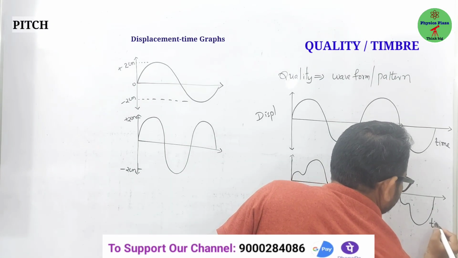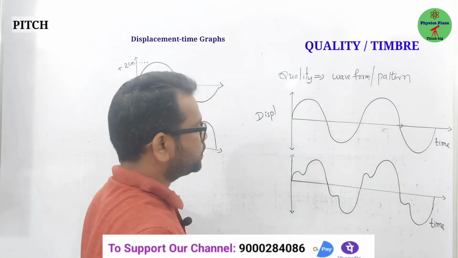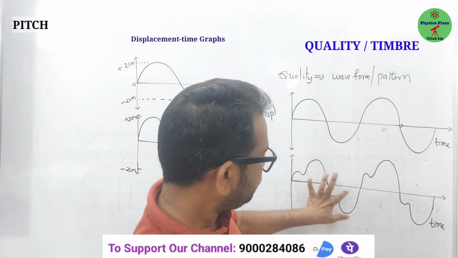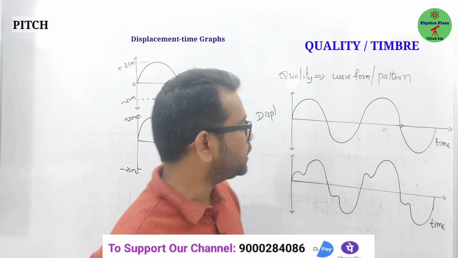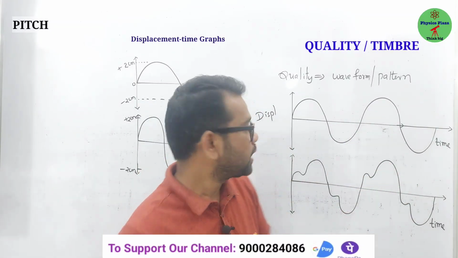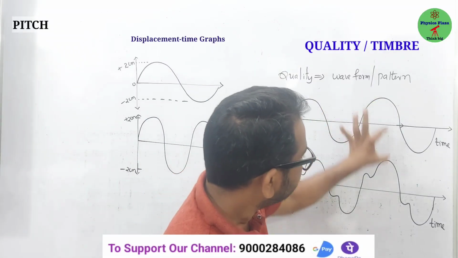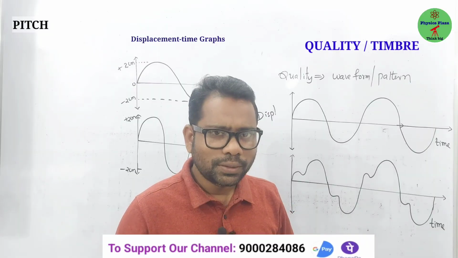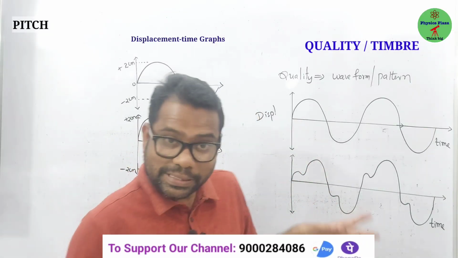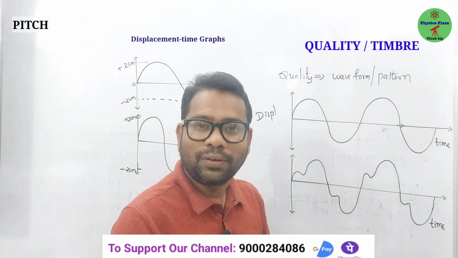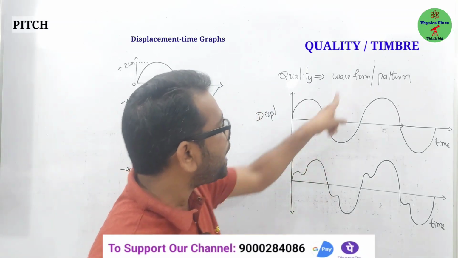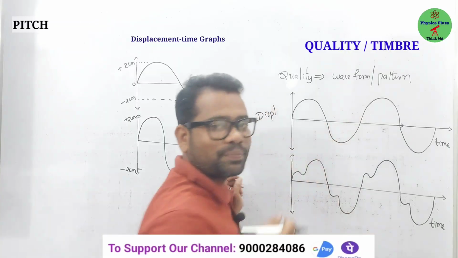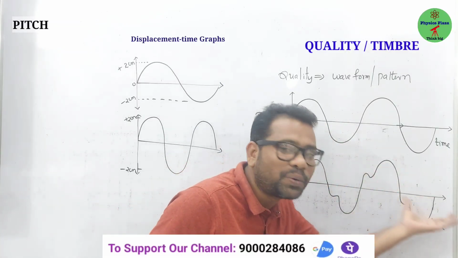Now children, look at here. Here two waves are formed, here also two waves are formed. So frequency is same, so pitch is same. And the amplitude also remains same, so loudness is same. But can we say that these two waves are same? No, they differ. They differ in wave pattern, waveform. This is a wave pattern produced by the tuning fork. This is a wave pattern produced by the piano.